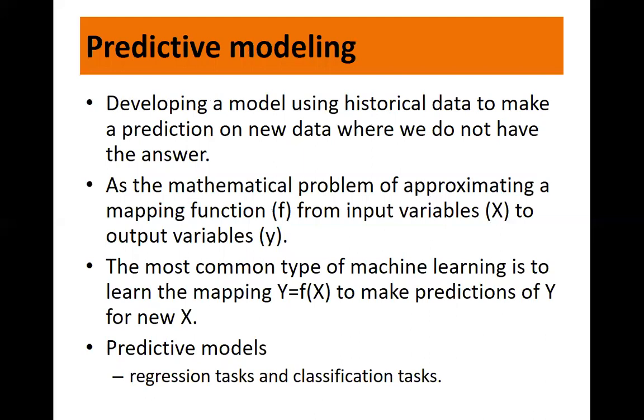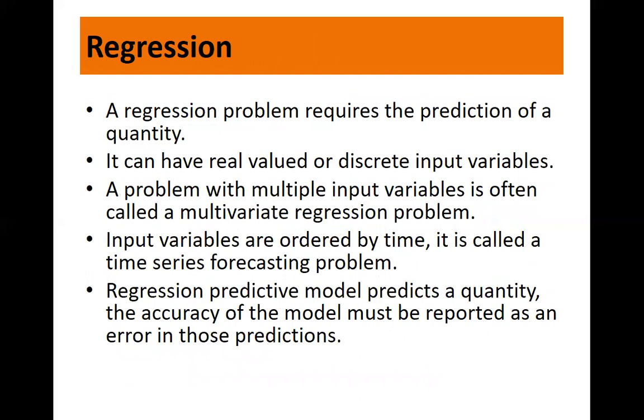So machine learning algorithms are described as learning a target function f that best maps input variable x to an output variable y. So we have y is equal to f of x. The most common type of machine learning is to learn the mapping function y is equal to f of x to make the predictions of y for new data, or new value of x. So this is called predictive modeling, and our goal is to make the most accurate predictions possible, right? So generally what we do is we divide these predictive models into regression task and classification task. Right? So let us look at the regression task.